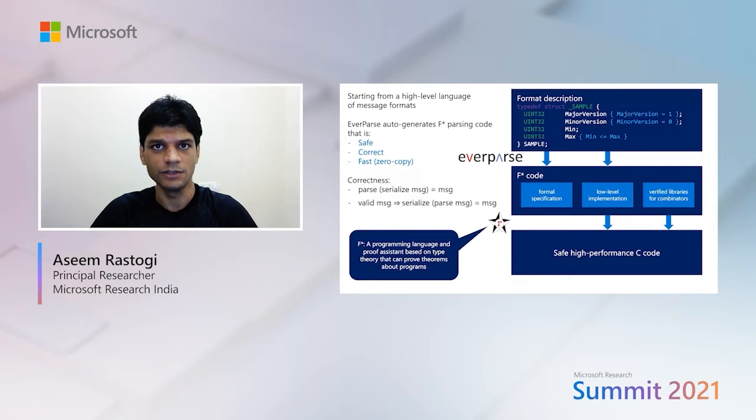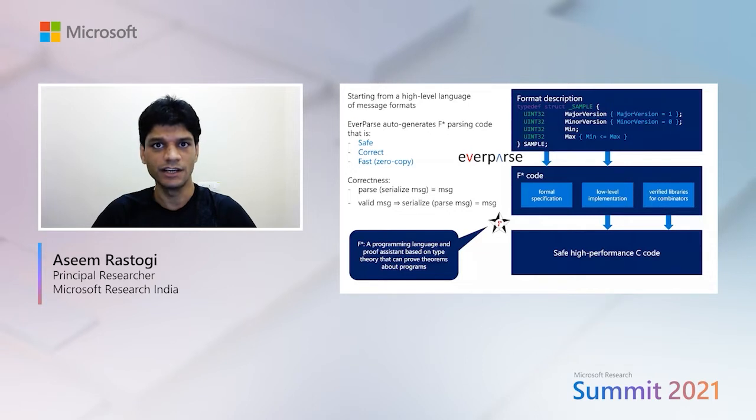To use the EverParse tool, the programmer writes their message specifications in a declarative high-level language, for example, the struct sample definition shown on the top right corner of your screen. Given such a format specification as input, EverParse generates formal specifications and low-level parser implementations to parse these messages in a language called F-star. F-star is a programming language and a proof assistant that my collaborators and I work on. Its core is based on a dependent type theory that allows us to prove mathematical theorems about the programs.